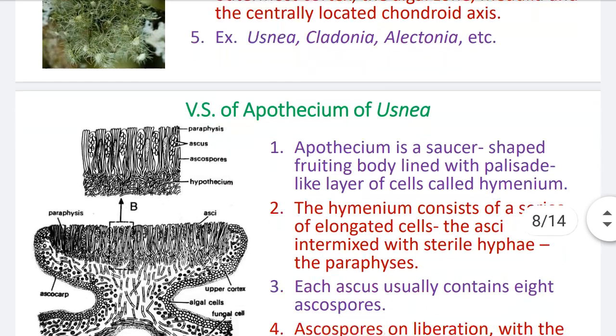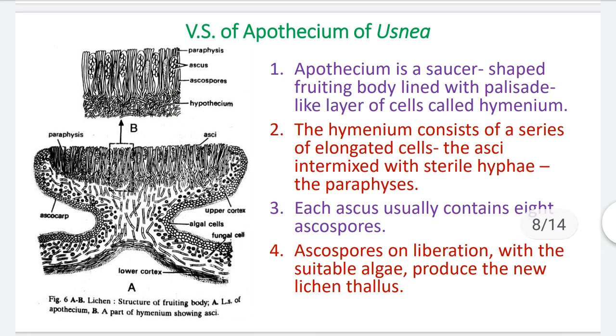Now, the apothecium. Apothecium is singular, apothecia is plural. Apothecium is the cup-shaped fruiting body, which is the sexual fruiting body, produced by the fungal partner. Apothecia always develop from the fungal partner belonging to the class Ascomycetes. You see in the photograph the vertical section, that is LS, of the apothecium, and in diagram B the ascus and asci are shown.